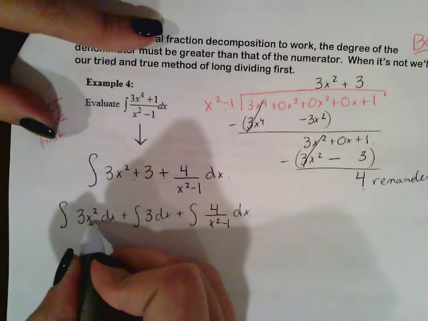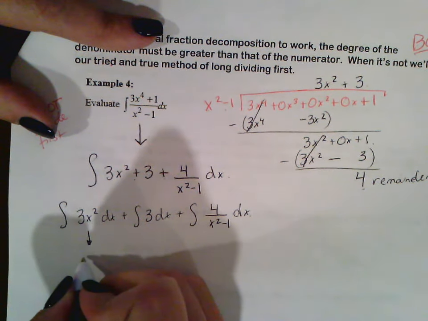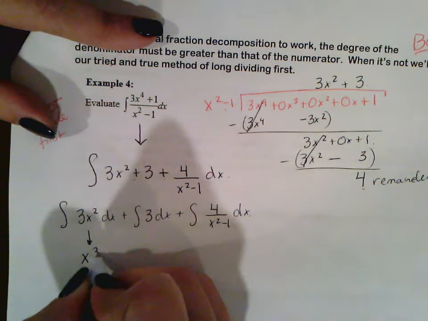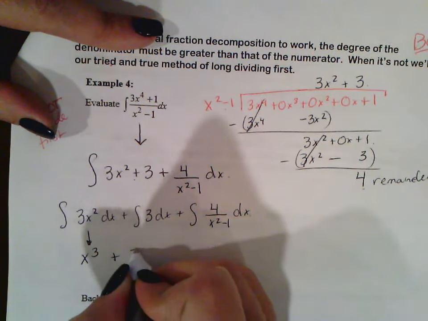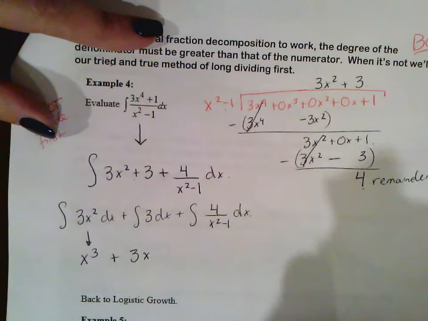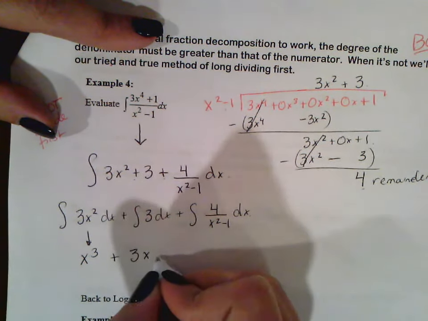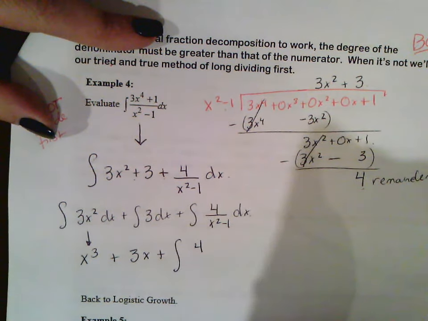Now these two integrate perfectly. The integral of 3x squared is easy. It's going to be 3x cubed over 3, which is x cubed, plus the integral of 3 is easy. It's just going to be 3x to the 1 over 1. Now this one, we're going to have to use the cover-up method.